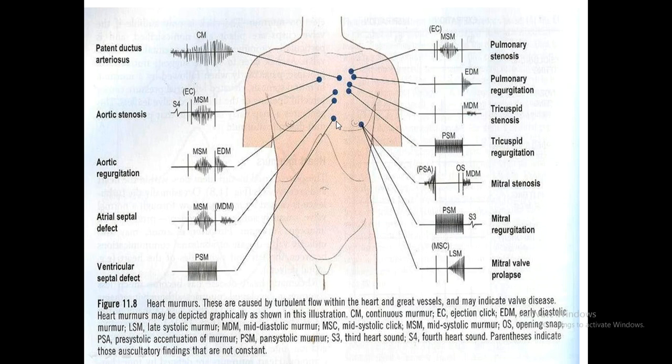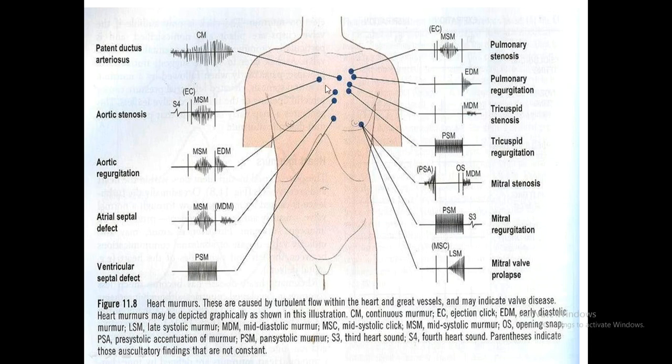Many students in the exam are unable to tell where the aortic area is. Then it becomes so awkward. If a student doesn't know the areas, how can we expect him to diagnose a disease? So these are very basic. This is the aortic, this is the pulmonary, this is the mitral, and this is the tricuspid.